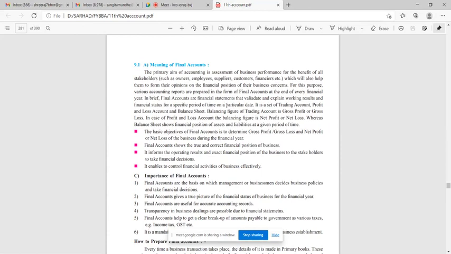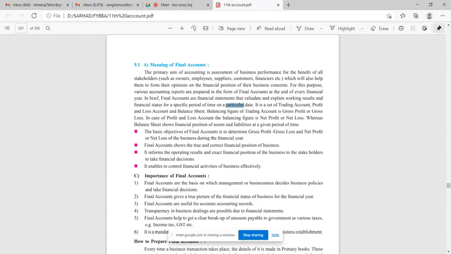Normally we prepare final accounts as on 31st March, because this is the end date of the financial year, 31st March of every year. So on 31st March, your financial condition will be displayed.